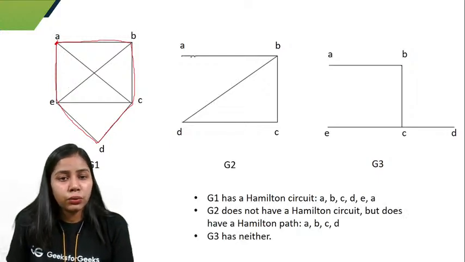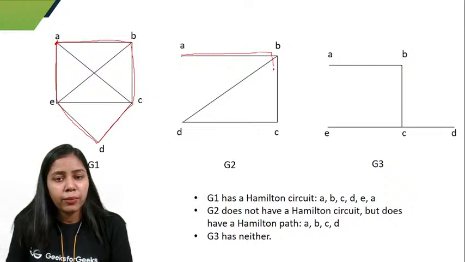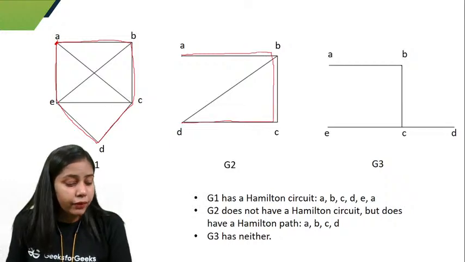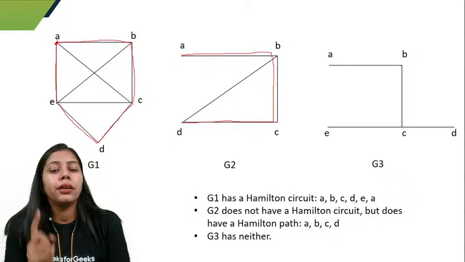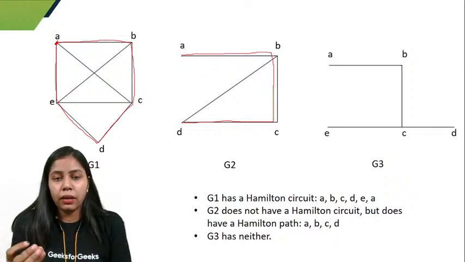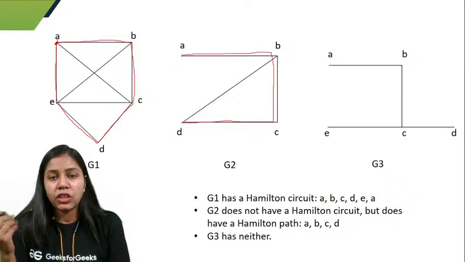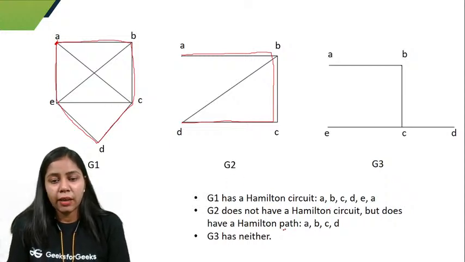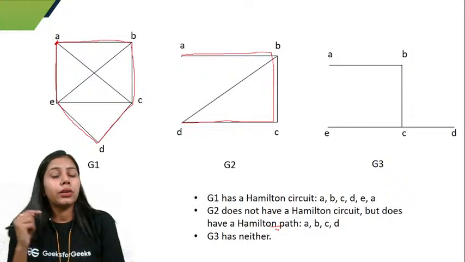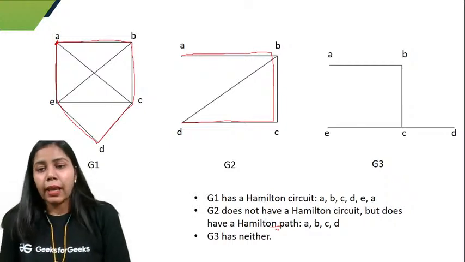If I talk about G2, I start moving from A, B, C and D. I have covered all the vertices, but I haven't reached the initial point. So it has a Hamiltonian path, but it does not have a Hamiltonian circuit.